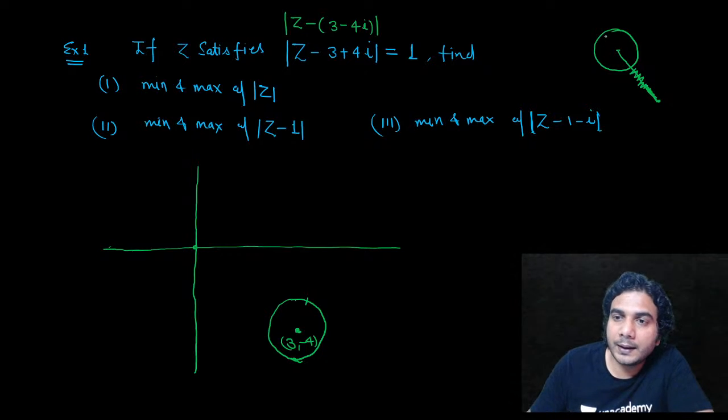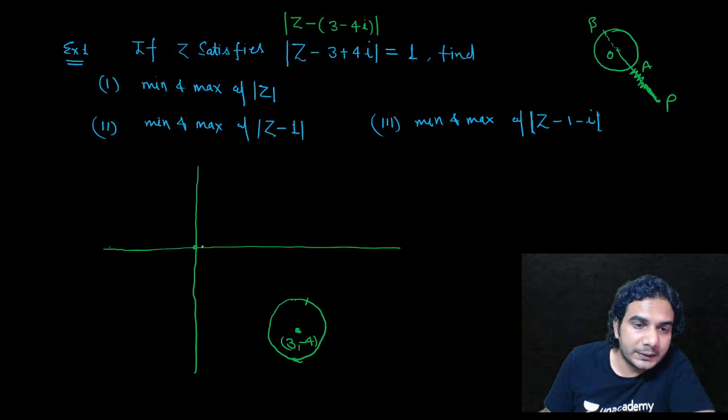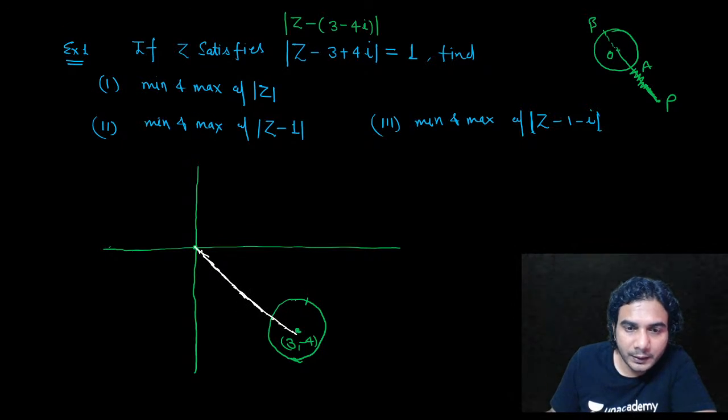And if you extend this further, suppose this point is P, this point is A, this point is B and O is the center, then PA is the minimum distance of P from the circle and the maximum distance of P from the circle is PB. So use this. Mod of Z is the distance of Z from the origin, so we just join the origin to the center of the circle and extend it.